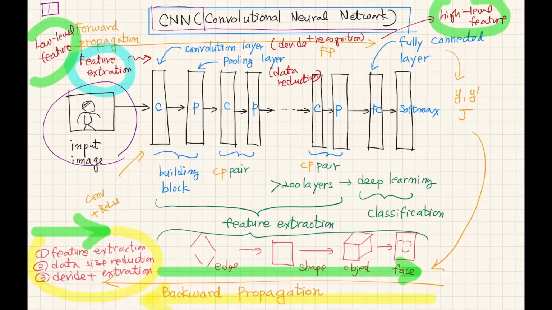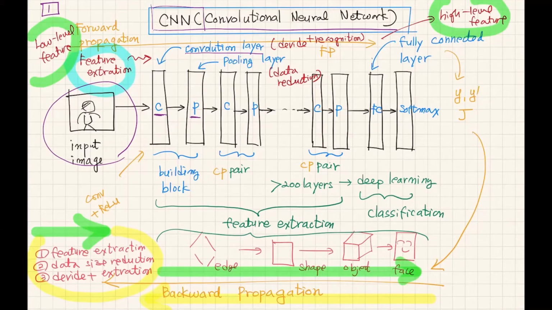It has a convolution layer. Later on, I'm going to give you the mathematical operation of convolution. Then it has a pooling layer. Pooling layer has maximum pooling or average pooling.